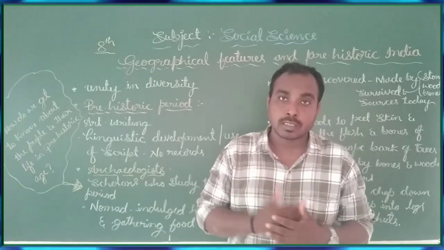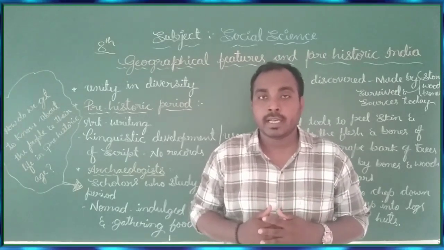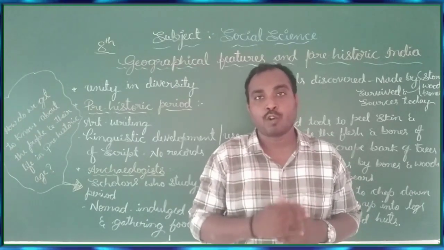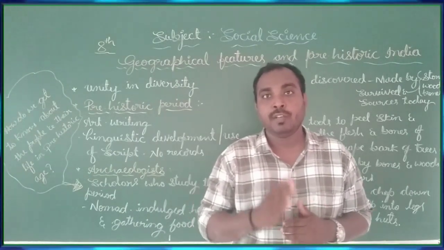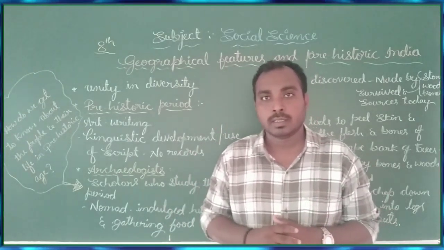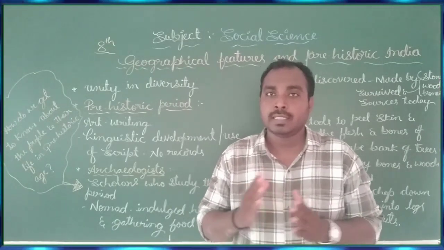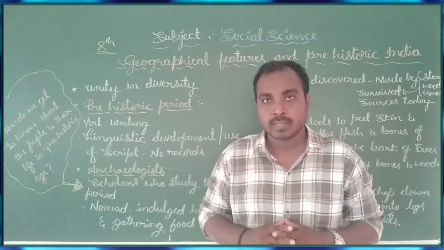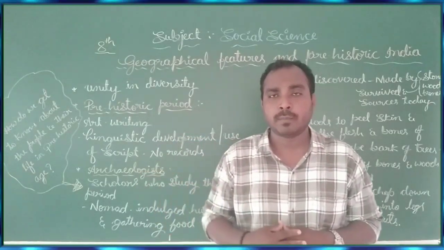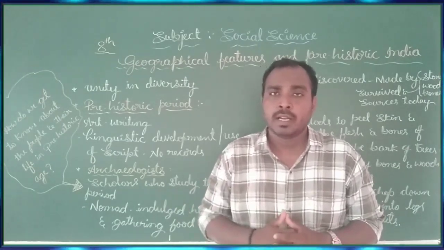And when it comes to the south, India is surrounded on three sides by water and one side by land. That is why we call it a peninsula. India is called a peninsular country because of three sides of water and one side of land. In the west there is the Arabian Sea, in the east there is the Bay of Bengal, and in the south there is the Indian Ocean.